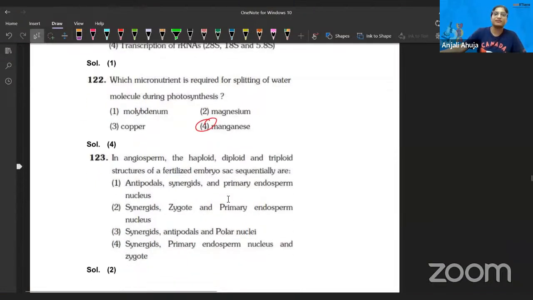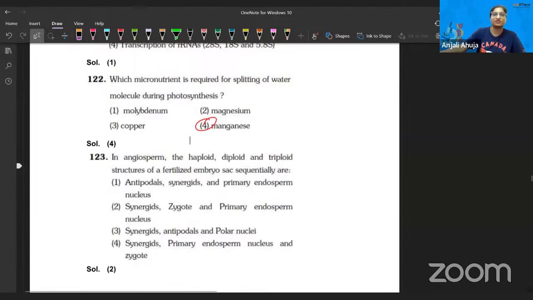In angiosperms, the haploid, diploid, and triploid structures. Let me show you this question. I've recently given this homework to my students to draw the diagram of the ovule and show all these kinds of structures, whether they are haploid, diploid, or triploid.